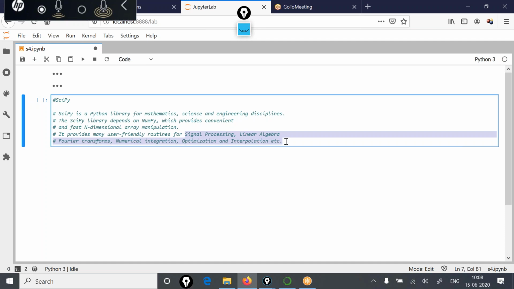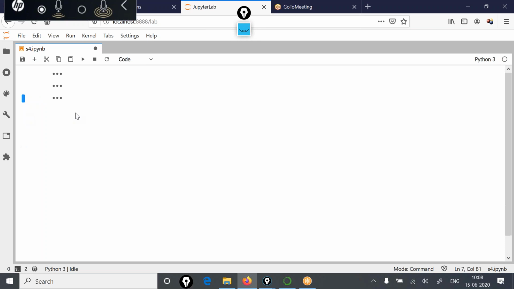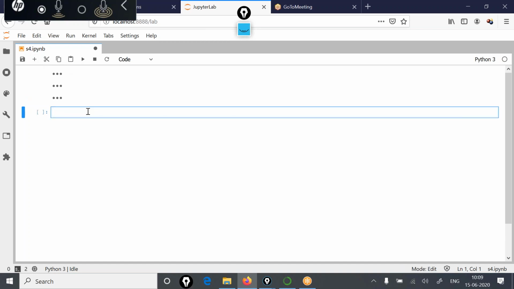But at the base level, SciPy uses NumPy for storing data. And in most of these applications, data is stored in the form of arrays. So today's discussion is devoted to NumPy only. We'll be seeing how we can create different kinds of arrays and what different kinds of operations can be performed on them. So let's start with defining our very simple array.